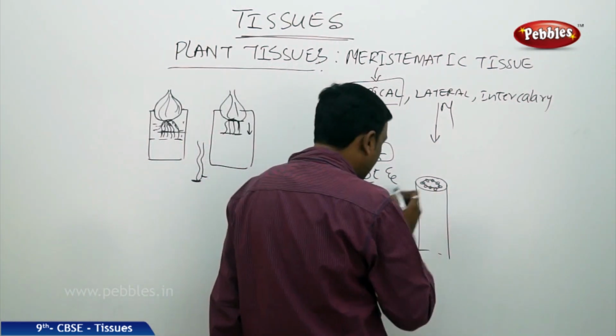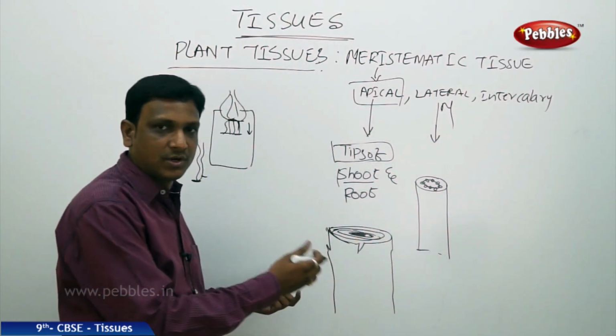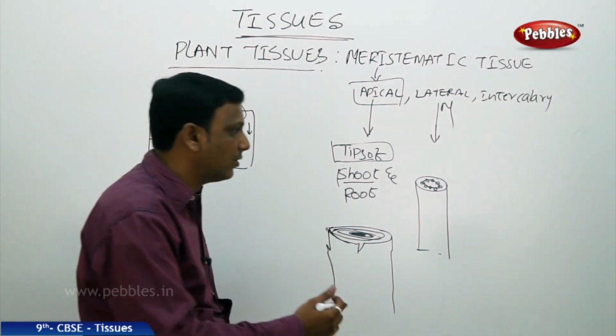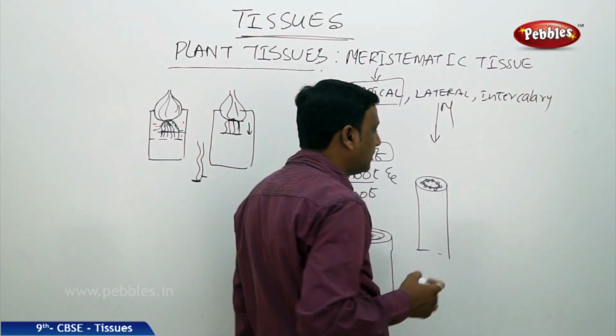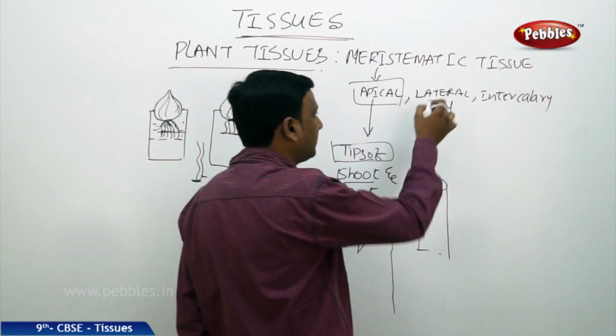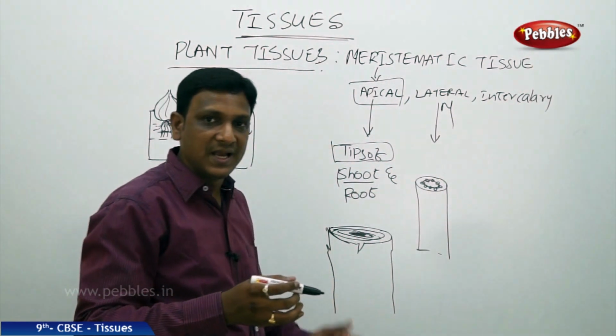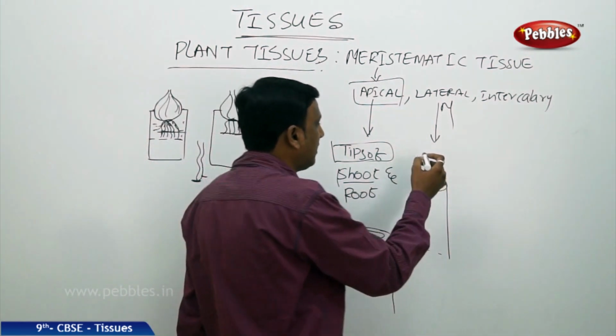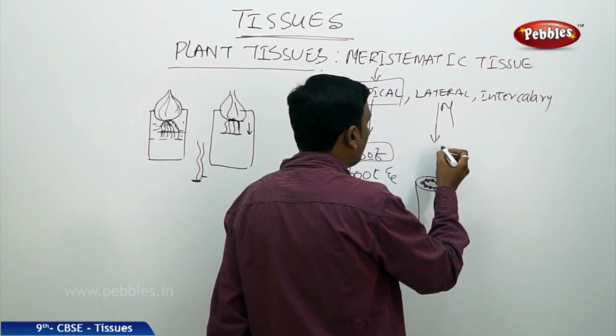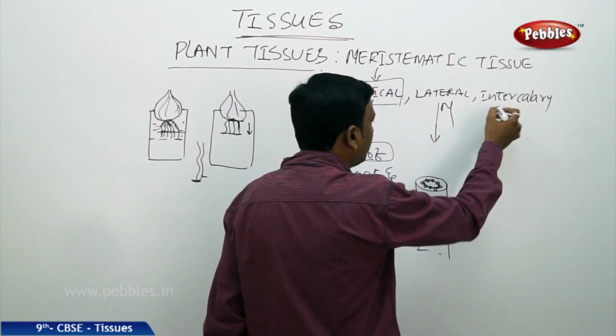Actually, in wood, those are all dead cells. When the cambium was active, at this region of the cambium ring you find certain cells called the lateral meristematic tissue, which help in increasing the width of the plant. So that is the lateral meristem. It is found in the cambium ring, the cambium region.